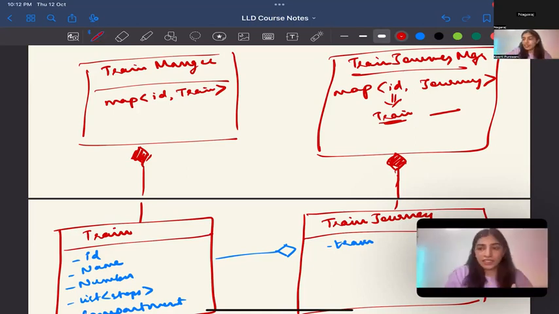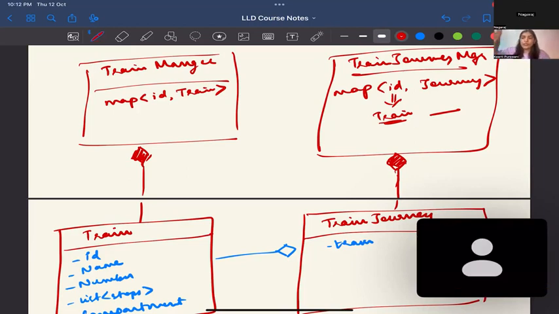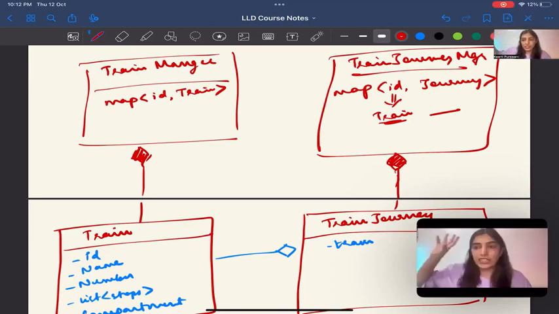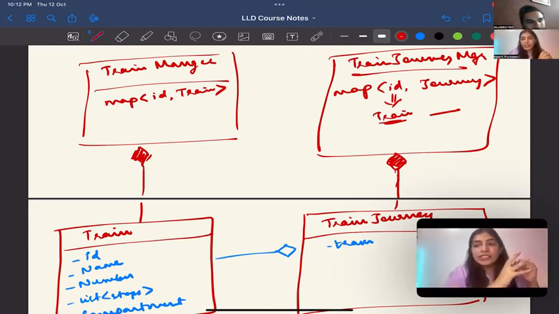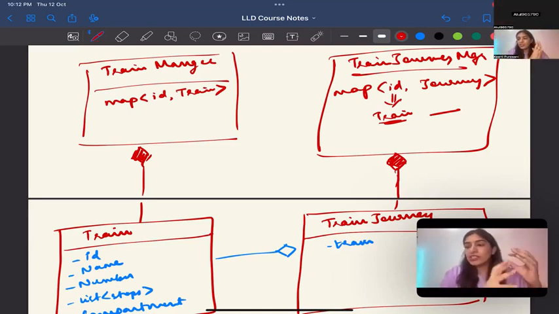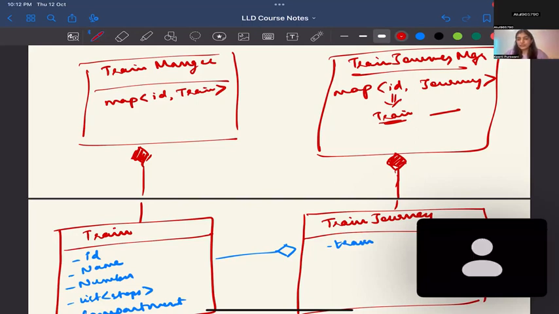That is why I did it: train journey has train. And now there is train journey manager. So if you want to access all the journeys, there is train journey manager for that. There is a composition relationship. Similarly, there is train manager, so there is a composition relationship between train manager and train also. So if you want to see all the trains' information, you can go to train manager. Does it make sense? In train journey manager, the ID is corresponding to the journey, right?